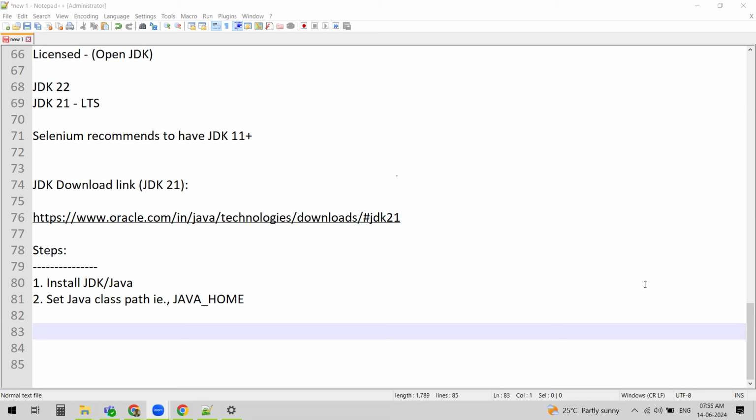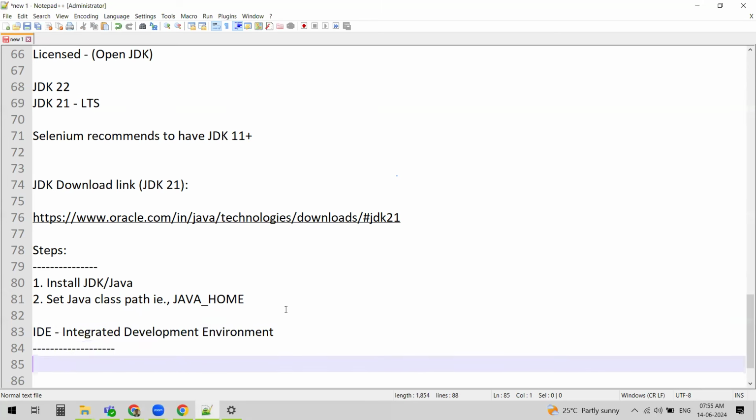Once we install Java, we need to write programs using Java, right? For that, we need some environment. That environment we call an IDE, Integrated Development Environment. Java HotSpot, you can think of it like a JVM. Now we installed Java, and we need an environment to write the Java program. That environment is the IDE, Integrated Development Environment.